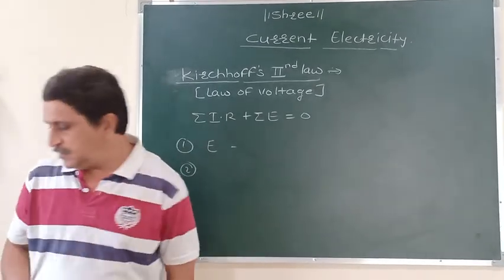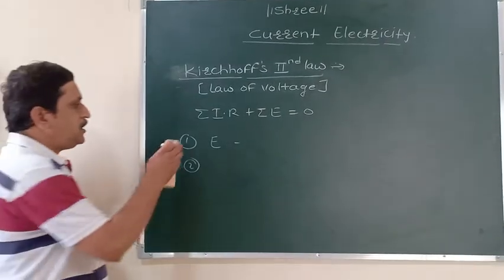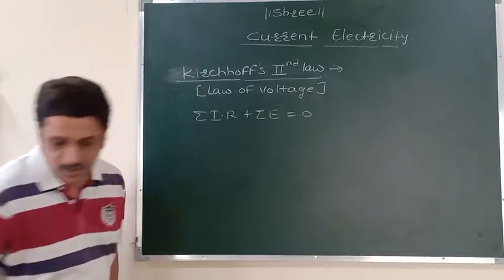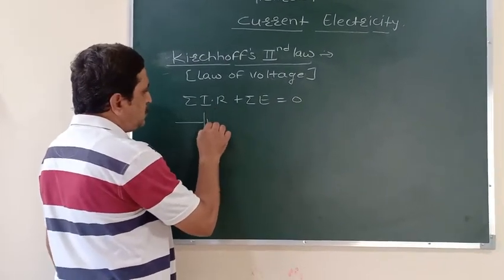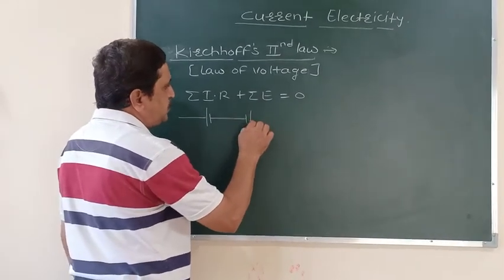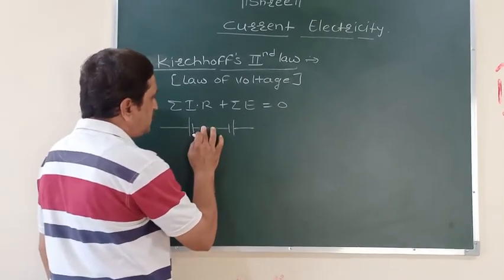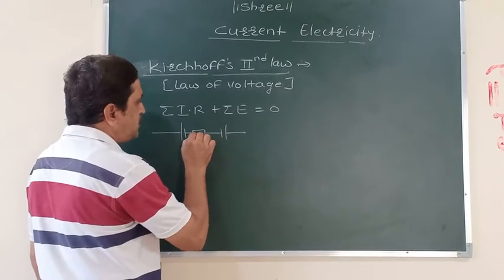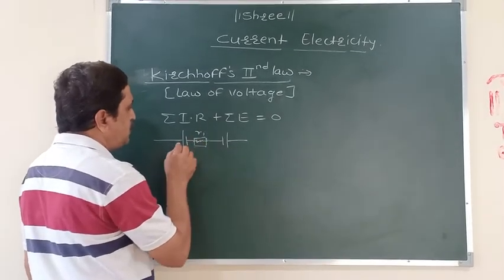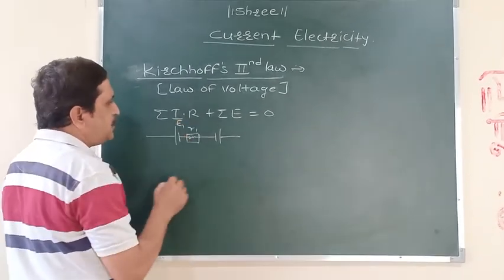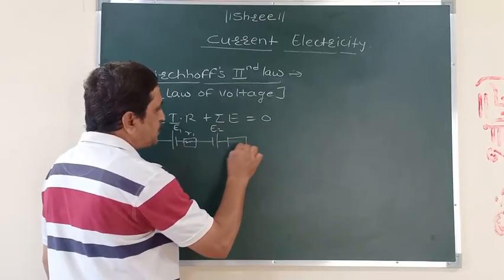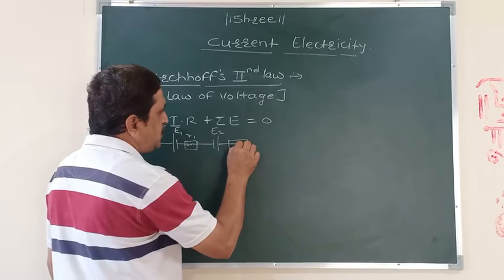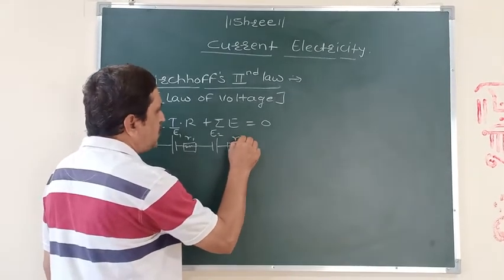Now for that, first we draw one diagram, then we'll see in detail about this law. Here we have taken two electric cells. The first cell has internal resistance r1, and the EMF of this cell is E1. The EMF of the second cell is E2, and the internal resistance of this cell is represented by the letter r2.